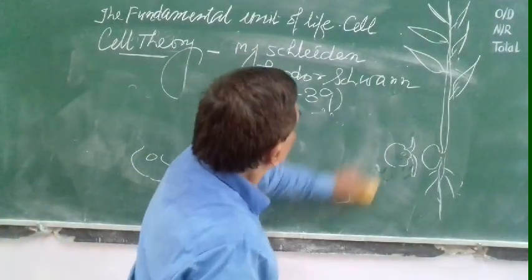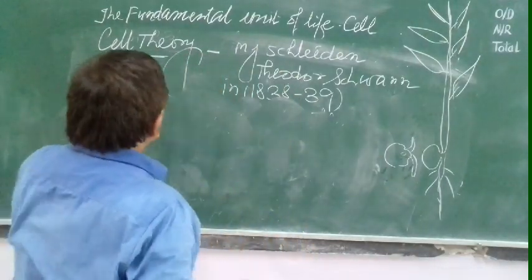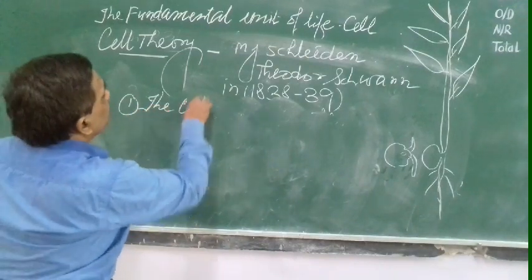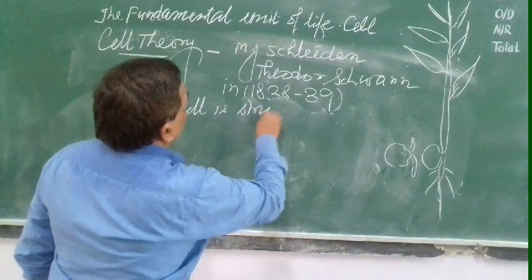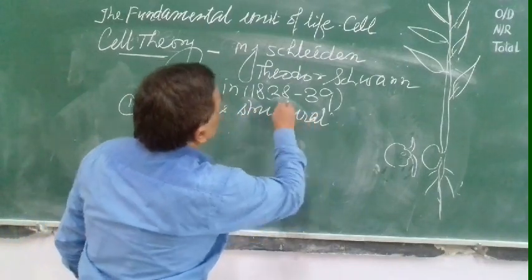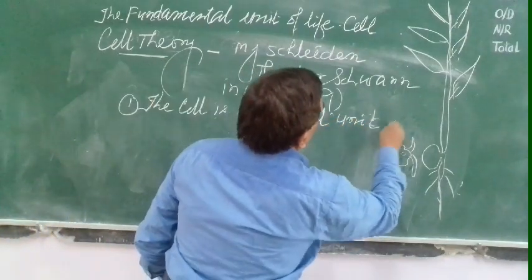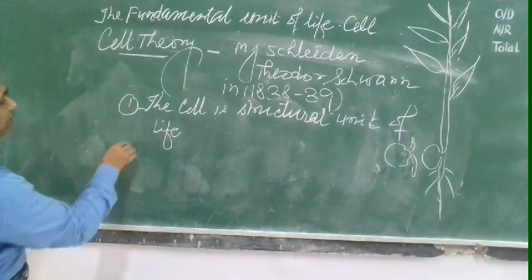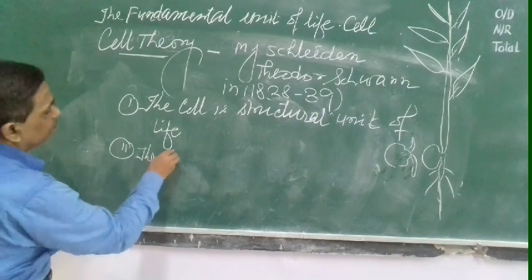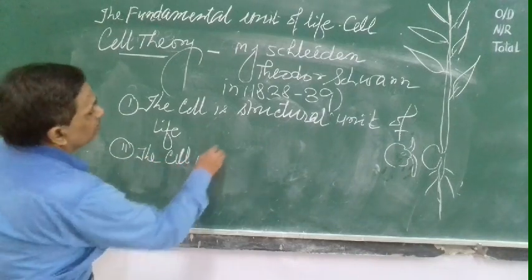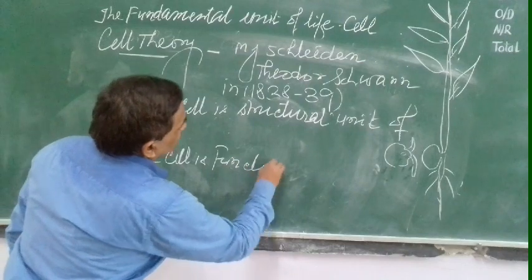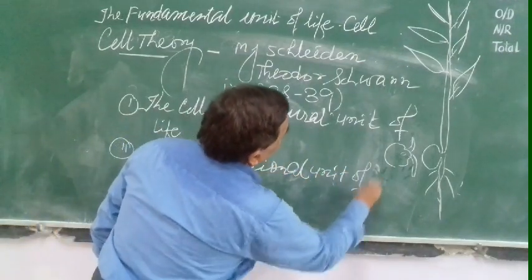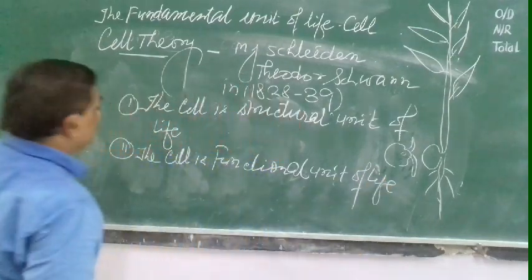Cell theory. The first point is the cell is a structural unit of life. Second is the cell is a functional unit of life.